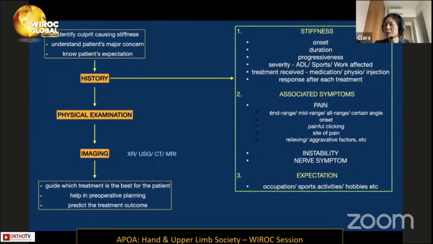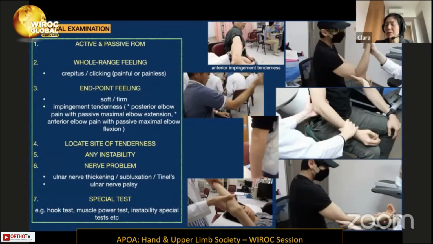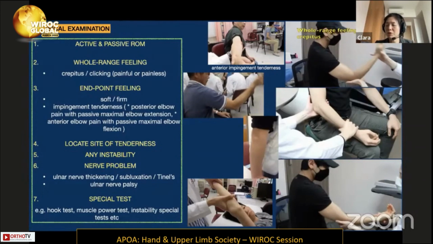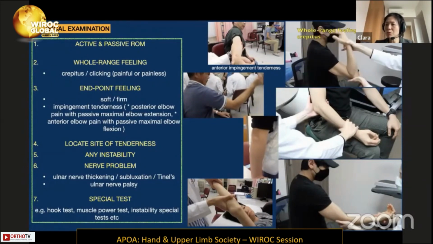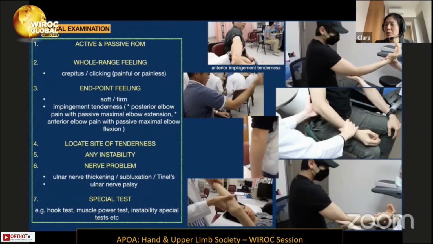We need to take a proper history, conduct a proper physical examination, and perform appropriate investigations. These assessments are also helpful to guide us on which treatment is best for them, help in preoperative planning, and predict the operative outcome. In the physical examination, after assessment of the active and passive range of motion, we also need to feel the motion, whether it is smooth, and any crepitus or clicking, and feel for the endpoint, whether it is a firm or a soft one.